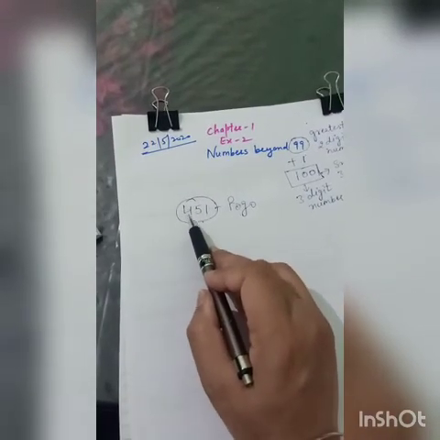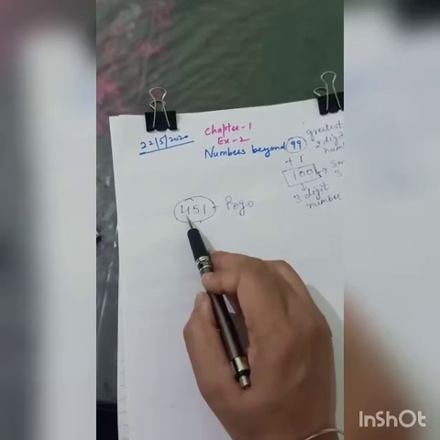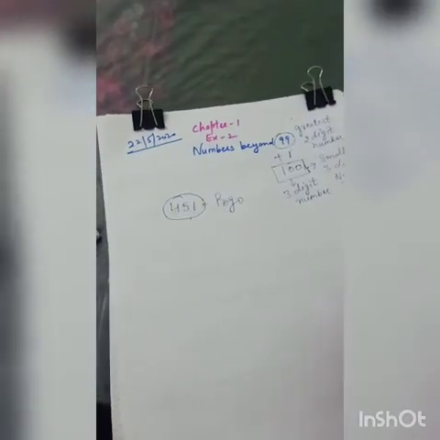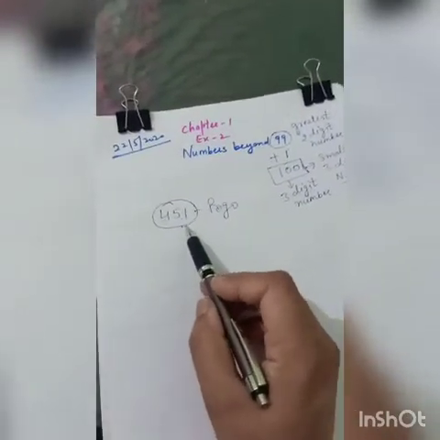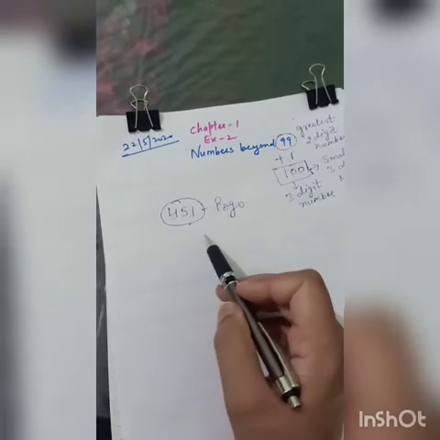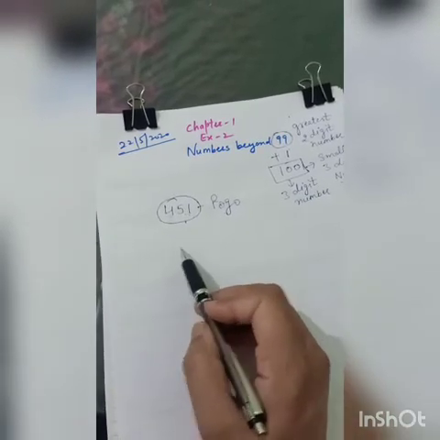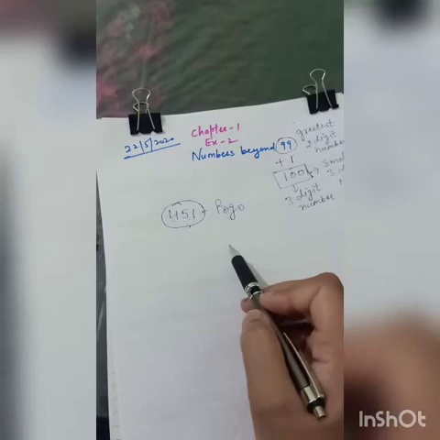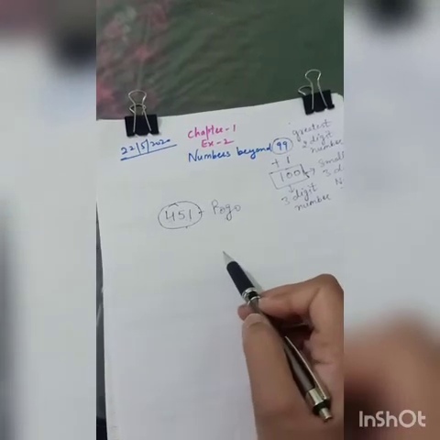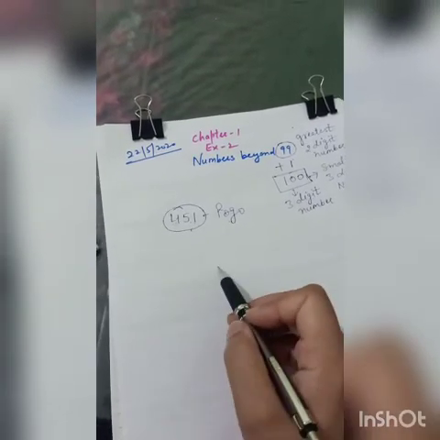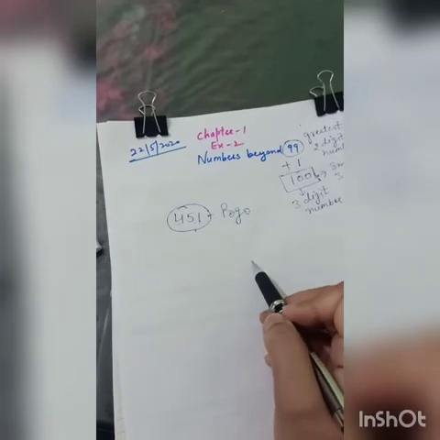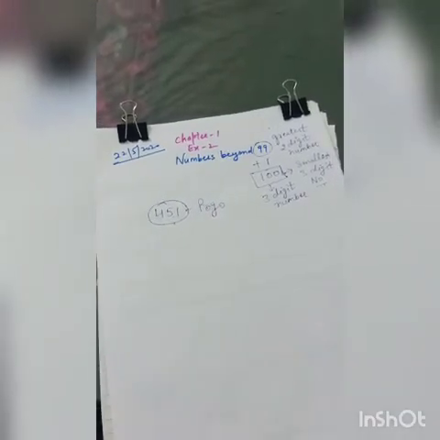So we need to learn about another place, right? So in this chapter, we will be learning about 3-digit numbers, how to read them, how to write them, how to draw on abacus, how to write the number name, how to write the number in numeral form also, right?